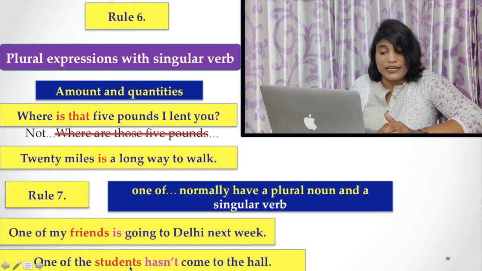Similarly, one of the students hasn't come to the hall. Here, with one of, plural nouns are normally used, but the verb must be singular.